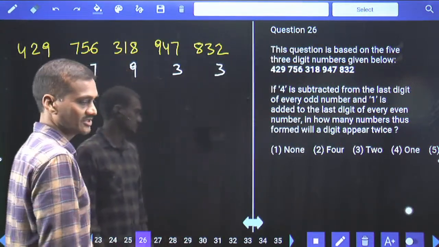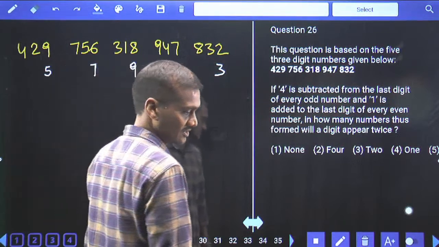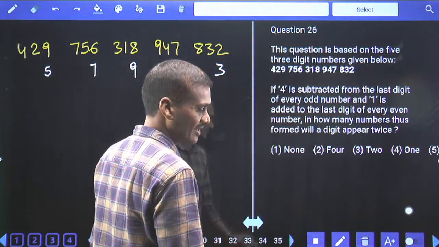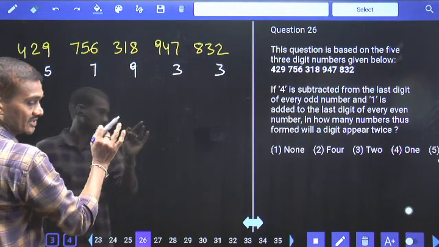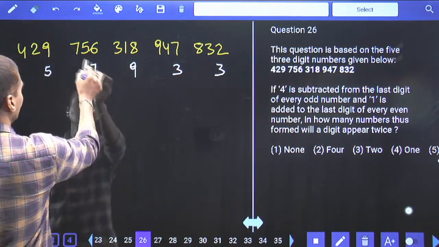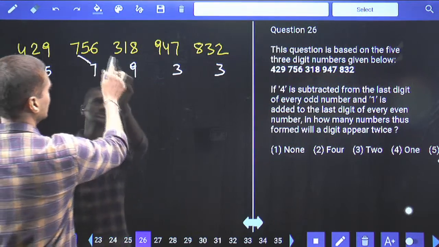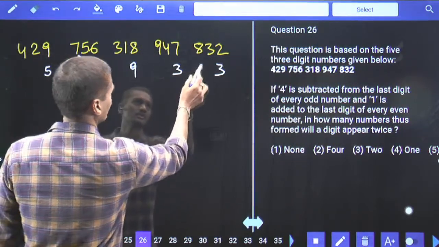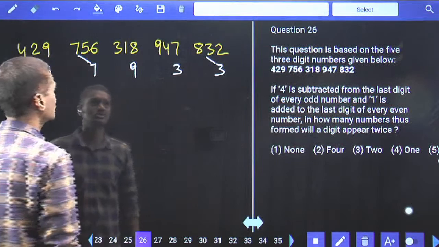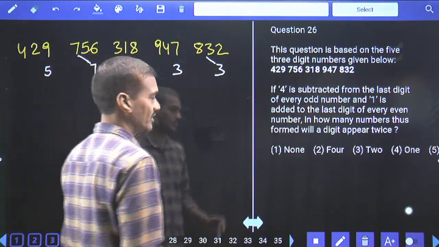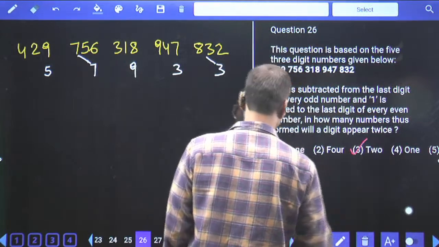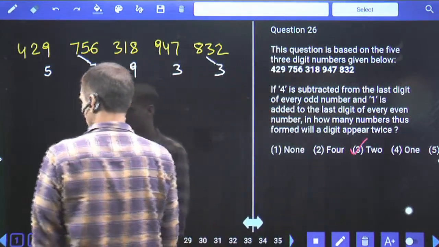Now the question is about in how many numbers thus found will a digit appear twice. Now here 5, 4 to 5, none of the digits will appear twice. Here 7 is the digit that appeared twice, and here 3 is the digit that appeared twice. Hence how many such numbers? In 2 of the numbers, a digit appeared twice. Hence what is your answer here? Choice 3, question number 26.